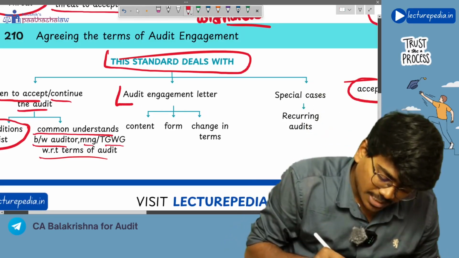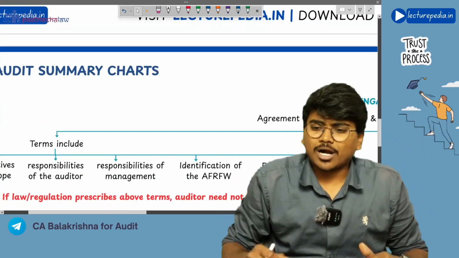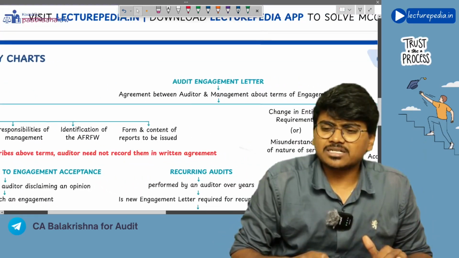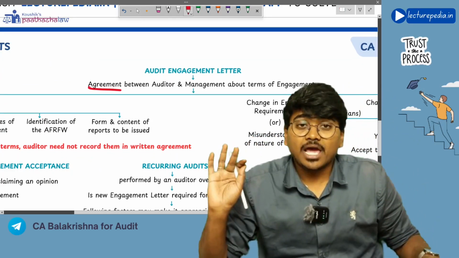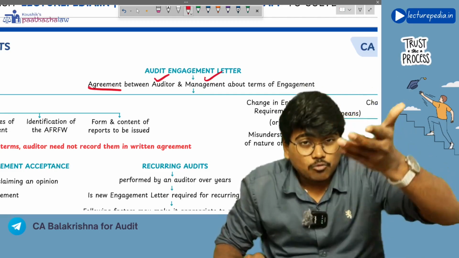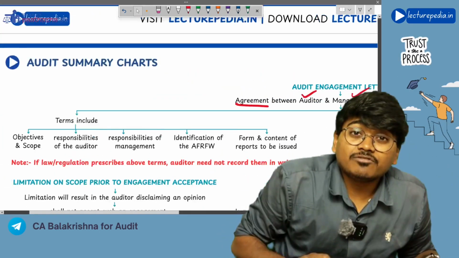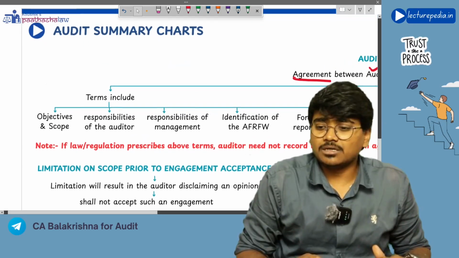Next, coming to the audit engagement letter. Now, what is this audit engagement letter? First of all, the engagement letter is simply an agreement between the auditor and management. And what will be there in this engagement letter? Audit terms will be there.